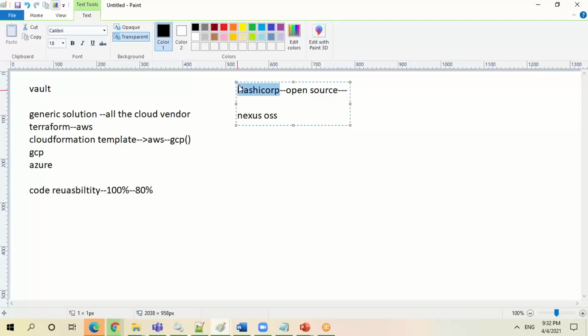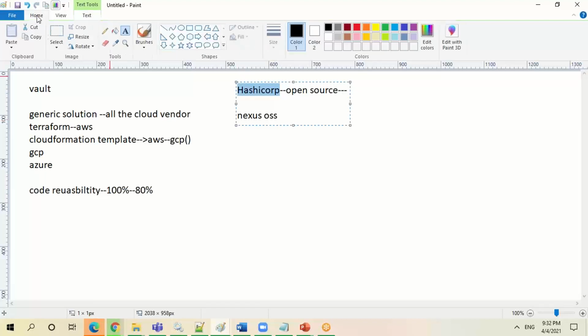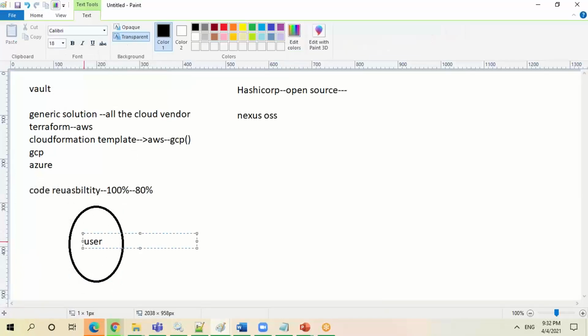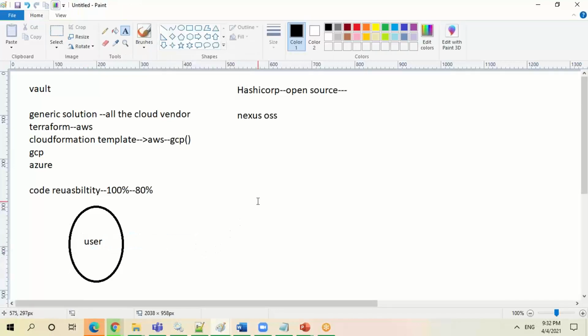Now, how does the Terraform architecture work? There are not many commands in Terraform. It is very simple, 3 or 4 commands. Let's assume I am the user. I am going to write or use these Terraform templates. Somebody has written the Terraform template, and I'm going to work with Jenkins or any tool to call it. So how is it going to work out? So what will happen? So the end